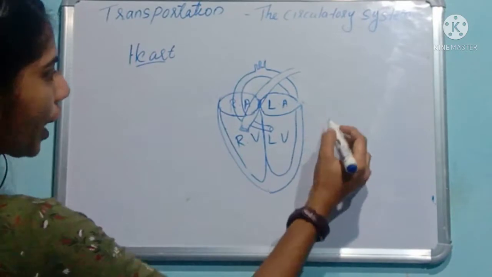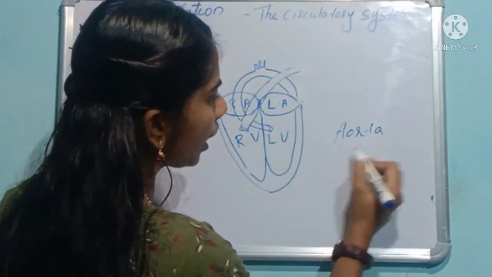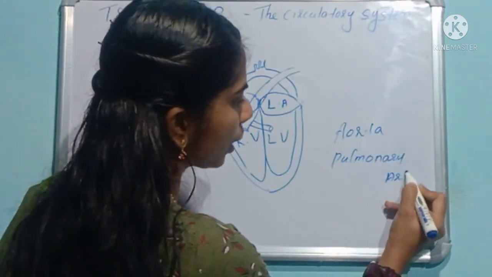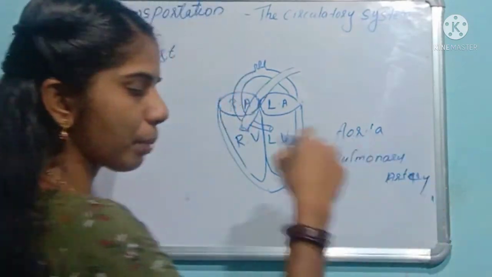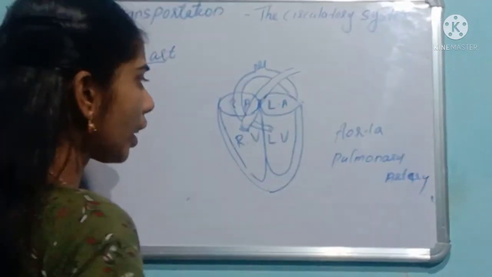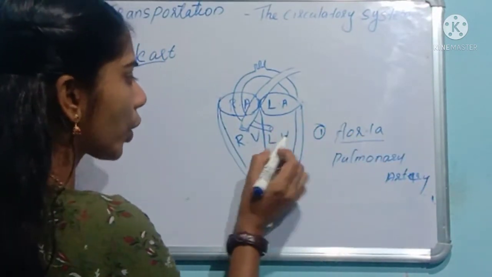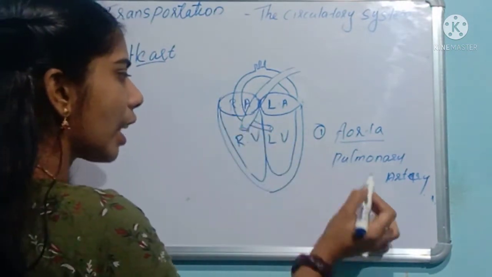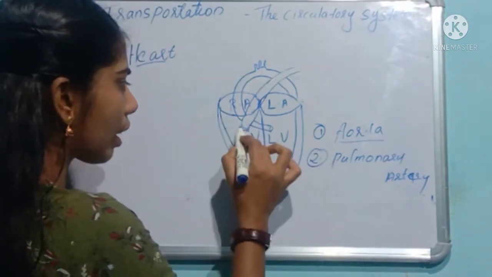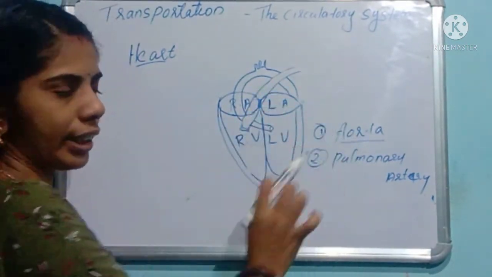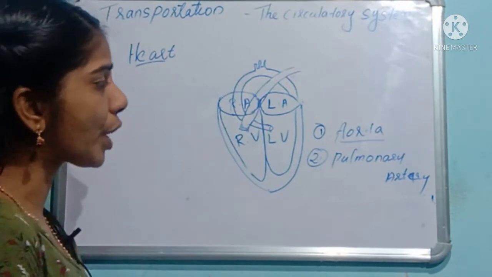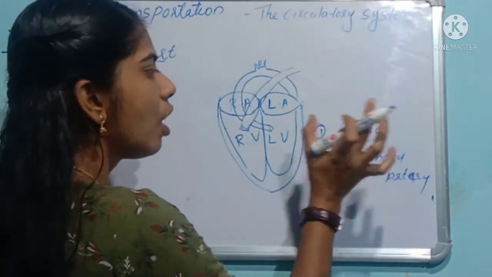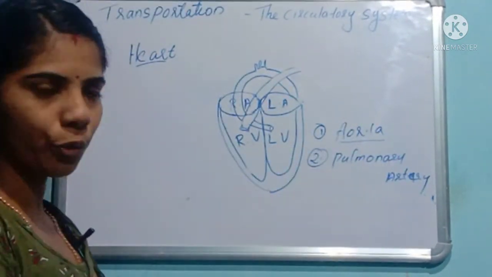I told you we have two arteries: the aorta and the pulmonary artery. They will be helping with pumping the blood. The aorta will be starting from the left ventricle, and the pulmonary artery will be originating from the right ventricle. Clear? Now we can discuss what is the function of the aorta and pulmonary artery.